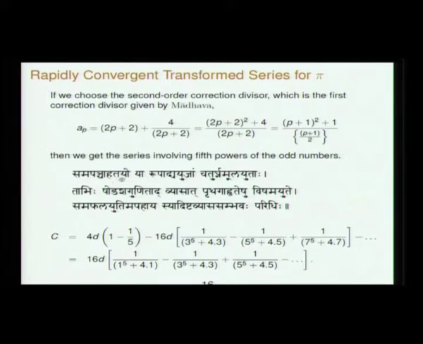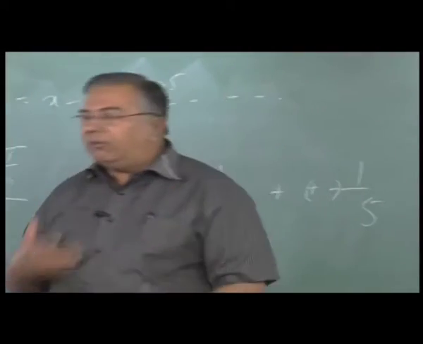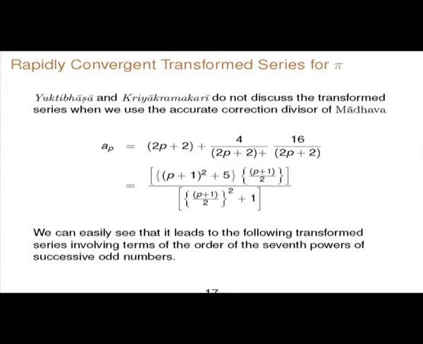Sama panchahatayo ya rupadi ayujam chaturghna mula yutaha. So same thing, fifth power minus 4 times the root, and these terms: tabhi shodasha gunitat vyasat prutagahdeteshu vishamayute samaphala yutim apahaya syat ishtavyasa sambhavah paridhihi. For the given diameter, this will be the circumference. So this goes like fifth power of odd numbers, so much better convergent than the previous one.